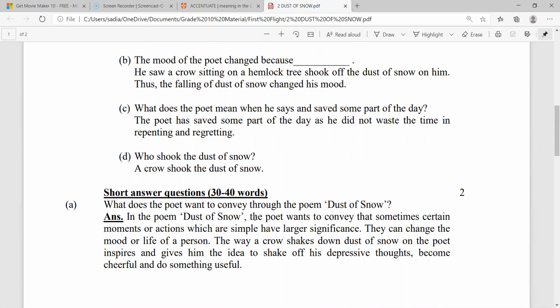It can be said that the way a crow shook down dust, don't write shakes down, use the past tense, shook down the dust of snow on the poet and inspired him to overcome his depression. It is evident that certain moments in life can bring about changes and cheerfulness, and make the moment useful for us in life.